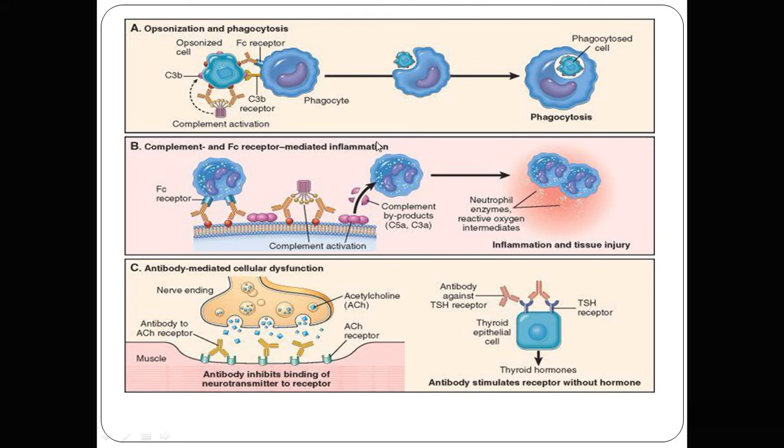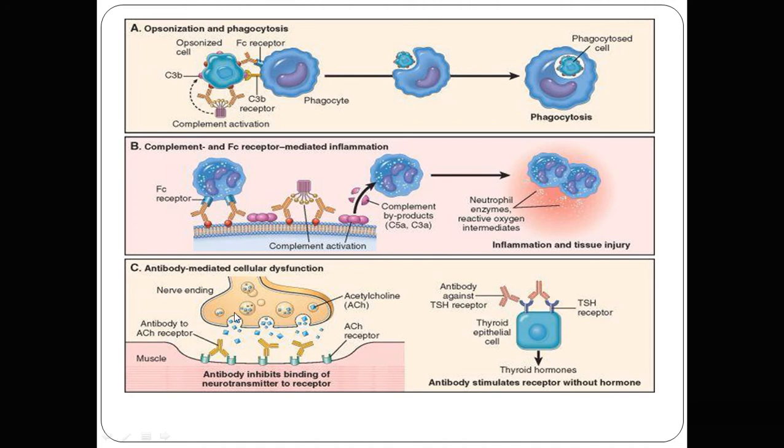Second is the complement and Fc receptor mediated inflammation. There is an Fc receptor present on the neutrophils. So the complement activation and the Fc receptor mediated inflammation release the complement products C5a and C3a. These are the complement byproducts. They cause the aggregation of neutrophils and release of enzymes and reactive oxygen intermediates that cause tissue injury. And third is the